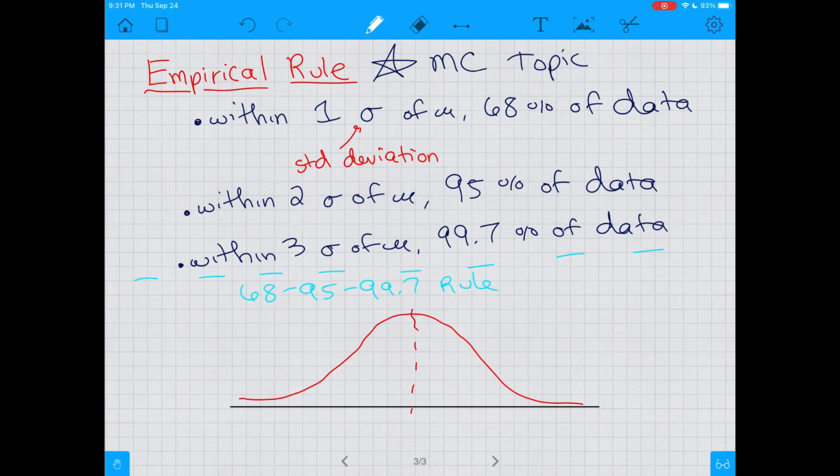Some normal curves are taller. A great example of this would actually be back in March and April when everyone was talking about flattening the curve in terms of coronavirus. They weren't talking about making it a non-normal distribution. They were talking about changing the type of normal distribution. Instead of having a really tall peak in a very short amount of time, we wanted to flatten that curve out, make it slightly flatter, make the peak shorter, but spread it out over a longer period of time.